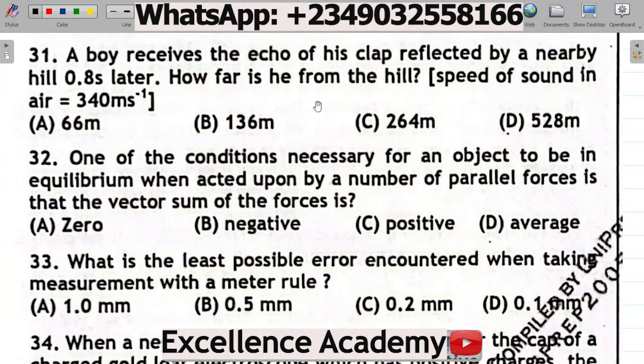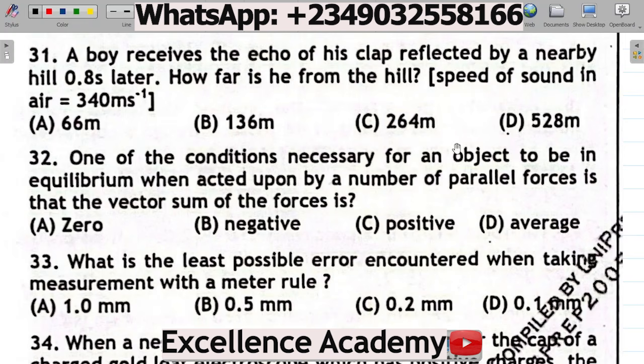Let's look at questions 31 to 40 of the 2019 JAMB Physics examination questions. Question 31 says, a boy receives the echo of his clap reflected by a nearby hill 0.8 seconds later. How far is he from the hill? Take the speed of sound in air as equal to 340 meters per second. A, 66 meters. B, 136 meters. C, 264 meters. D, 528 meters.